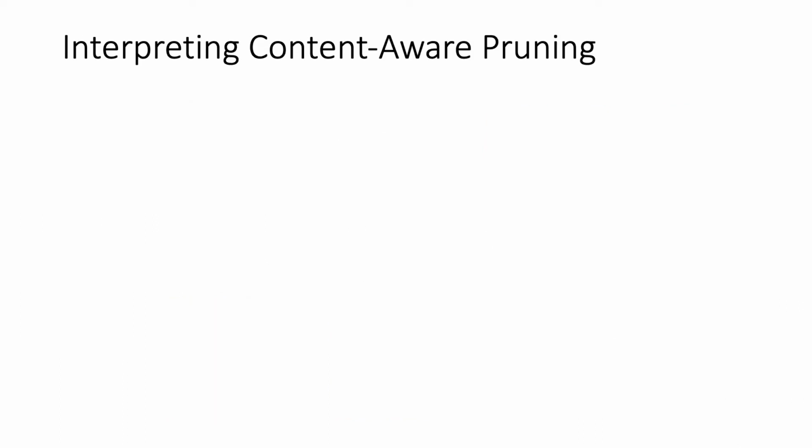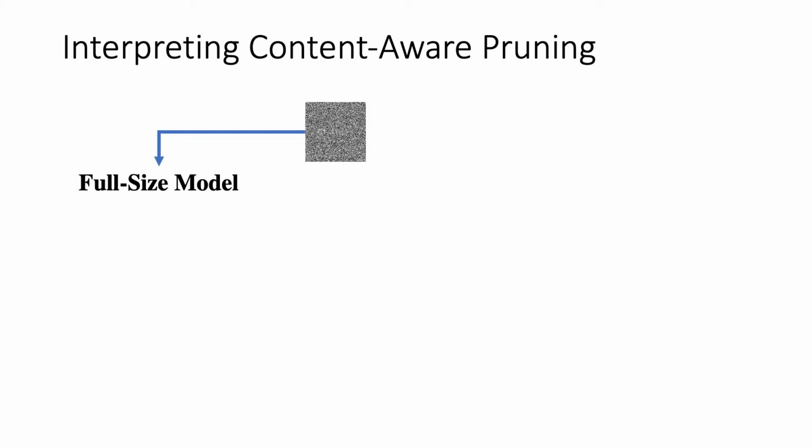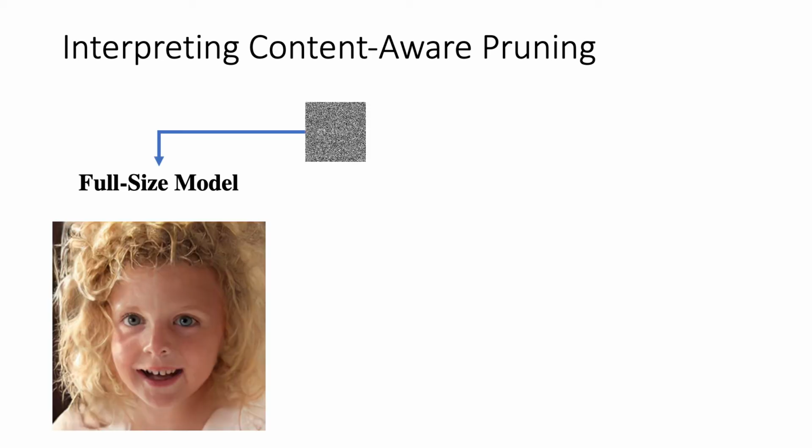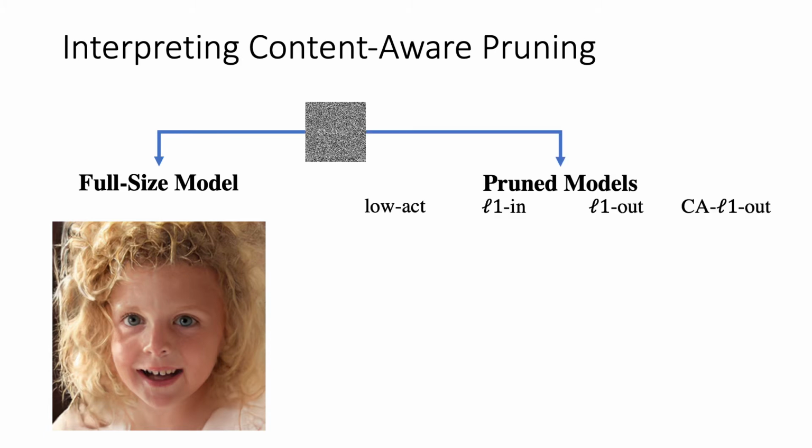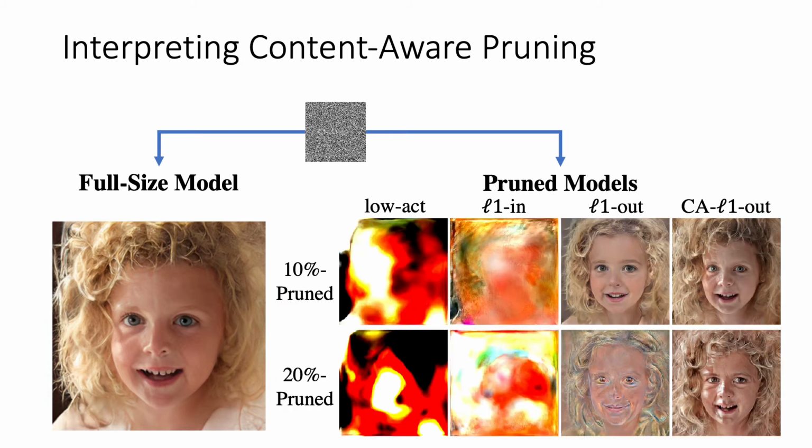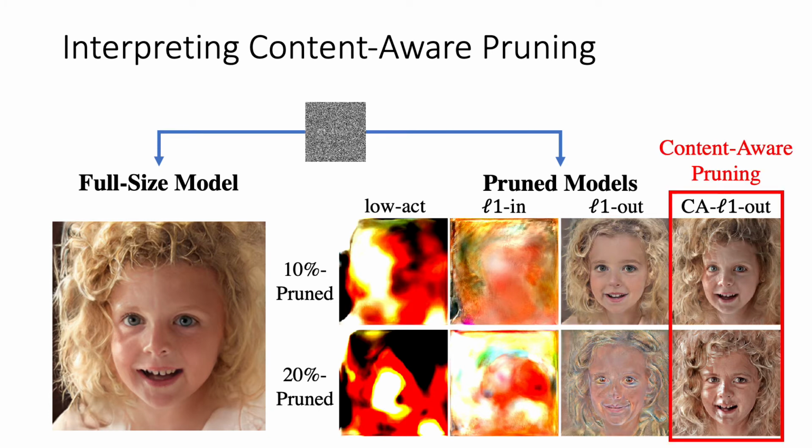To visually interpret the pruning strategy, we feed a random noise to a full-size model and obtain its output. We then feed the same noise to the pruned models derived by multiple pruning metrics at different pruning levels. The images are like this. Compared to conventional weight or feature map norm-based pruning for the first three, our content-aware pruning preserves the best information from the full-size GAN.